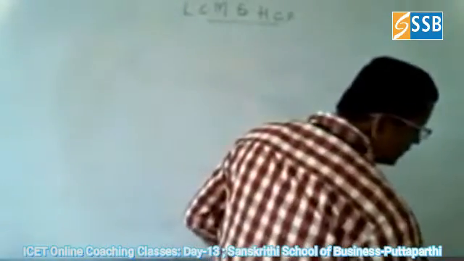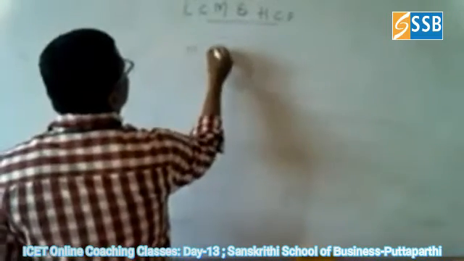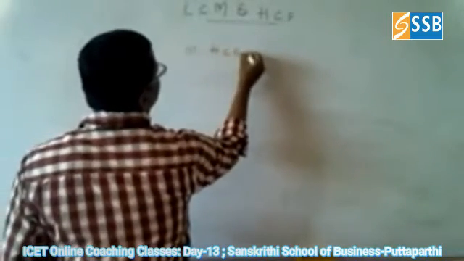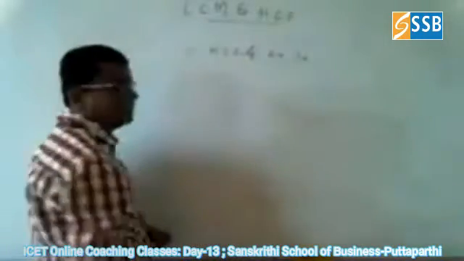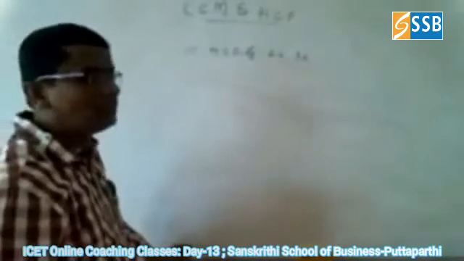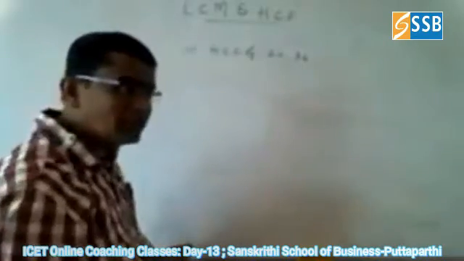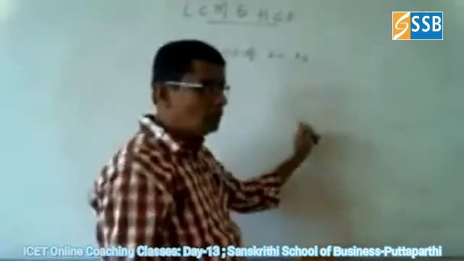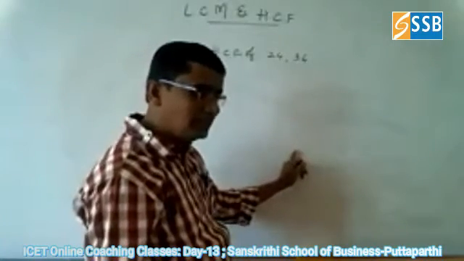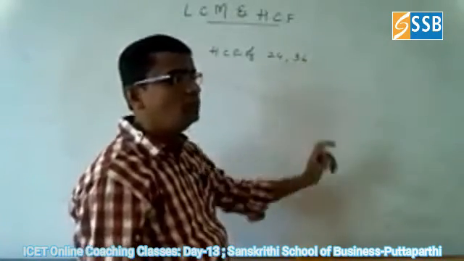Now you want to find the HCF of any two numbers. Suppose HCF of 24 and 36. You can go for the factorization method, means find the factors for 24, find the factors for 36, and then take the highest number which is common in both; that is the answer.